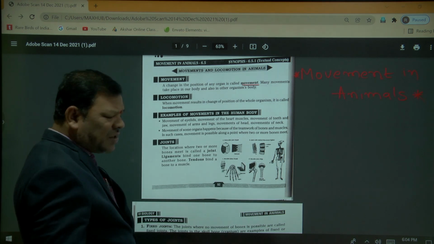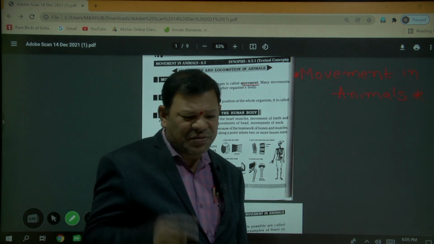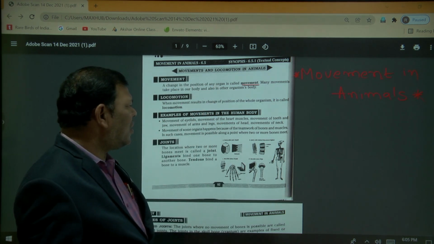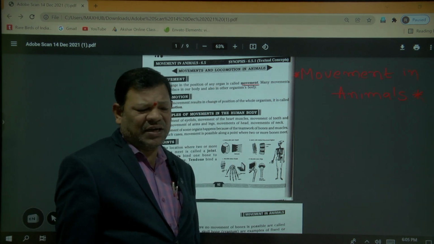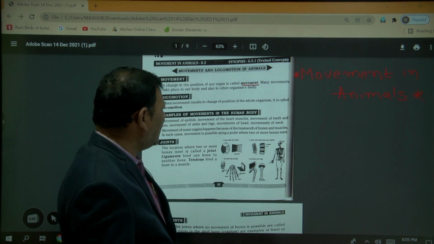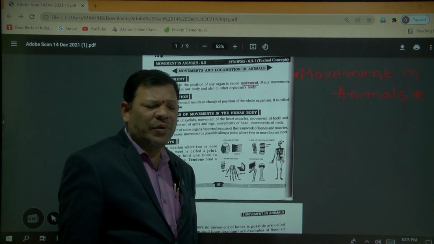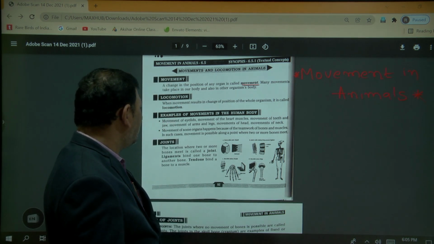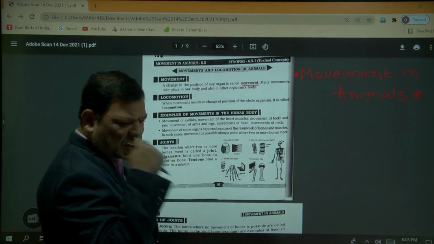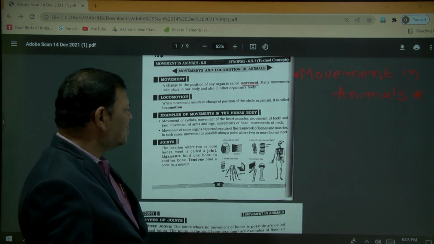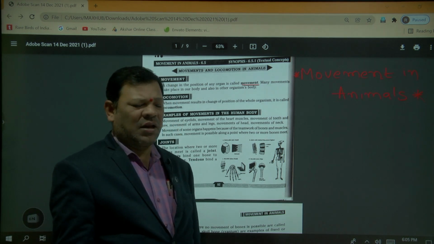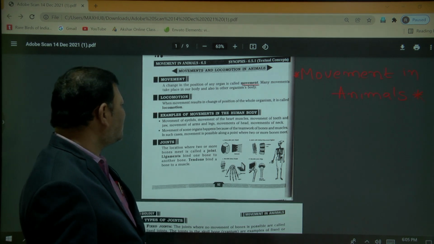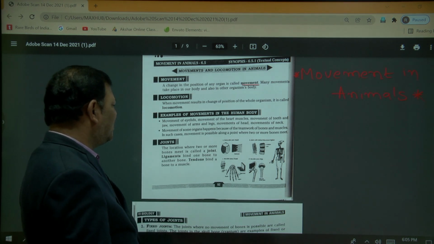Examples of movements: movements of the eyelids, you can see them closing and opening; movement of the heart muscles, which contract and relax; movements of the teeth and jaws, coming up and down; movements of the arms, legs, head and neck. These are all examples of movements in the human body.